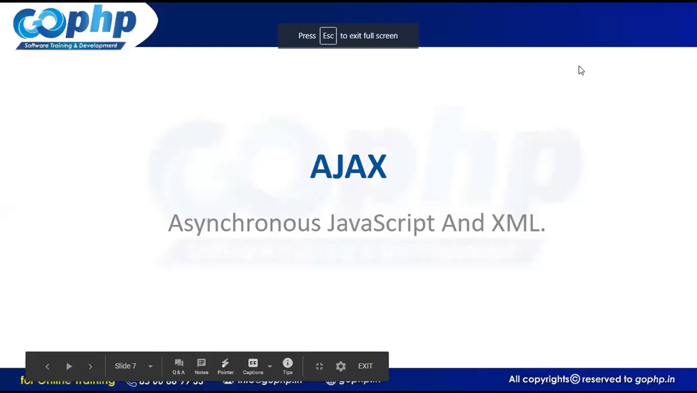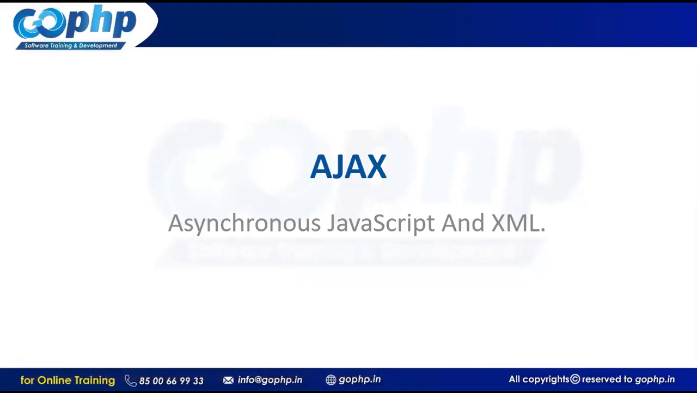See, the abbreviation of AJAX is asynchronous JavaScript and XML. What is the meaning of asynchronous? Here, one important question will come in interviews, guys. What is the meaning of an asynchronous request? What is the meaning of a synchronous request? What is the meaning of asynchronous calls or synchronous calls? Whatever it may be, this type of question will come.